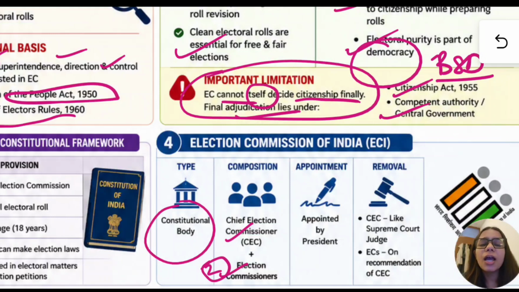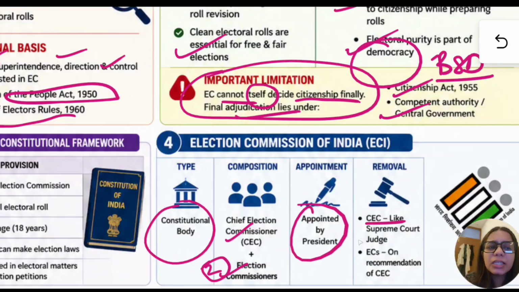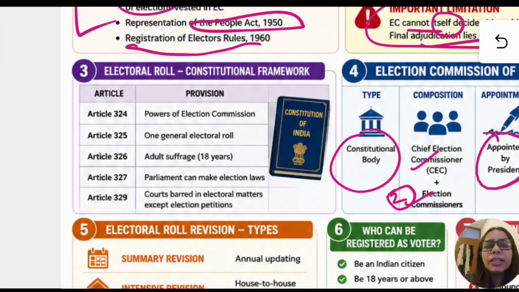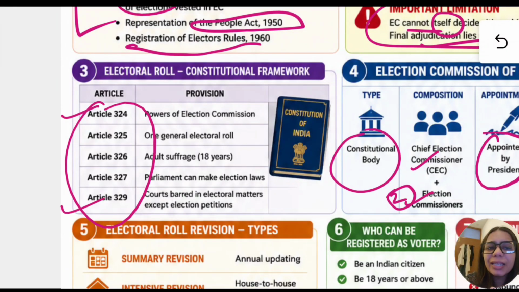Originally there was only one Chief Election Commissioner, but since the population has been flourishing, we needed more people to take care of this, and hence we have appointed two election commissioners as well. It is appointed by the president, and the removal of CEC is like a Supreme Court judge, while EC is on the recommendation of CEC. These were the articles that we were talking about, Article 324 to 329.